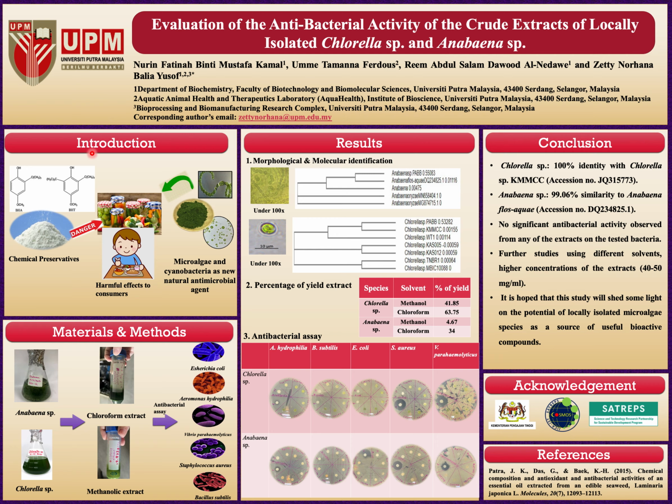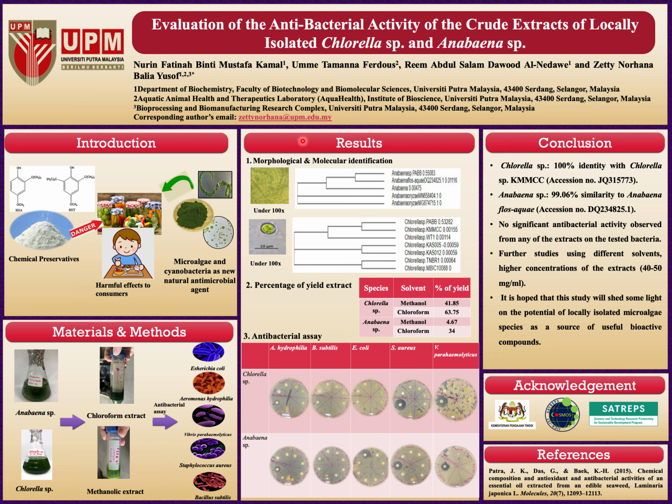Firstly, as a little bit of introduction, there are a lot of synthetic chemical preservatives used in the food industries. However, they give rise to harmful effects to consumers. There has been a search for new natural food preservatives, and microalgae and cyanobacteria have been popular candidates. In this project, Anabaena species and Chlorella species were extracted using chloroform and methanol, and then an antibacterial assay was conducted on Escherichia coli, Aeromonas hydrophila, Vibrio parahaemolyticus, Staphylococcus aureus, and Bacillus subtilis.